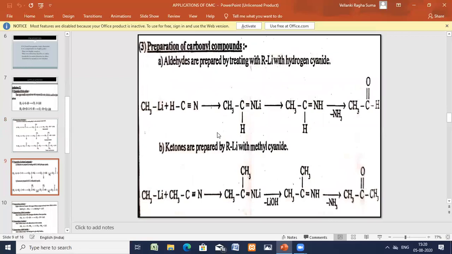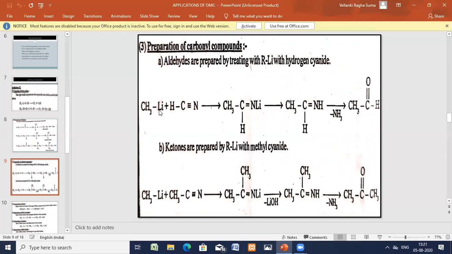In the third application, here is the preparation of carbonyl compounds. You can even prepare the carbonyl compounds. Previously, using carbonyl compounds we prepared alcohols. Now using alkyl lithium compounds we will prepare the carbonyl compounds. Previously using a carbonyl compound I prepared alcohol. Now we'll use cyanides and prepare a carbonyl compound.